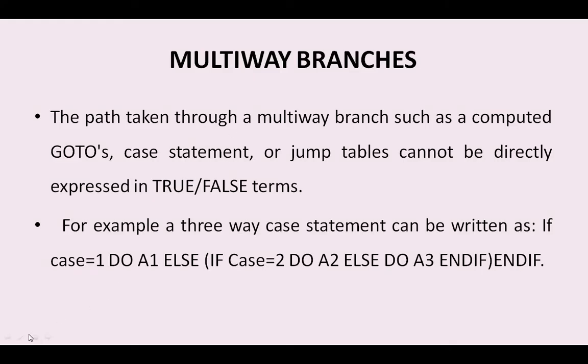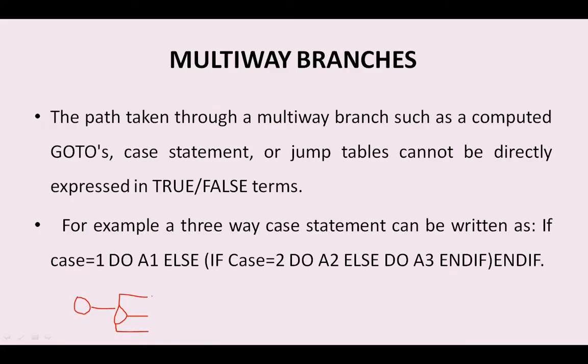For example, let us see an example of a multi-way branch. This is a node, and this is another node coming from this, and this is another node. This node has a path from this, and this node also has a path from this.